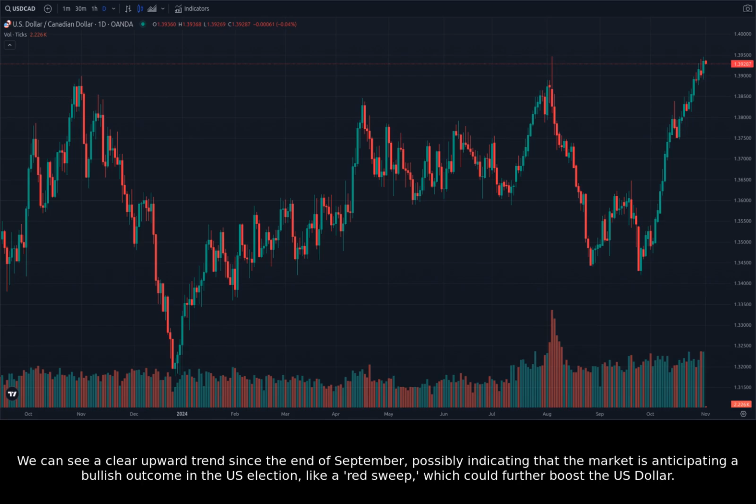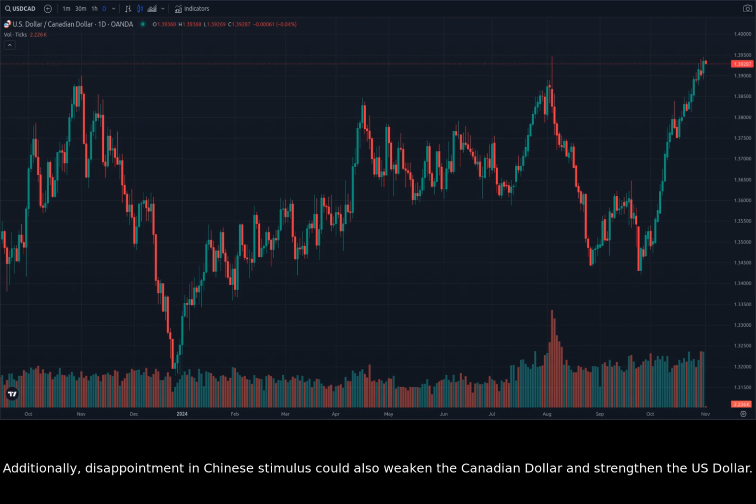We can see a clear upward trend since the end of September, possibly indicating that the market is anticipating a bullish outcome in the US election, like a red sweep, which could further boost the US dollar. Additionally, disappointment in Chinese stimulus could also weaken the Canadian dollar and strengthen the US dollar. The daily chart suggests that the bulls are in control, but it's important to look at the 1-hour chart for more detail.